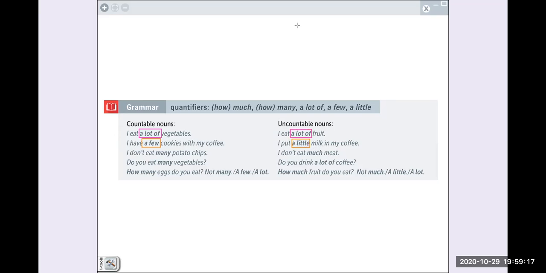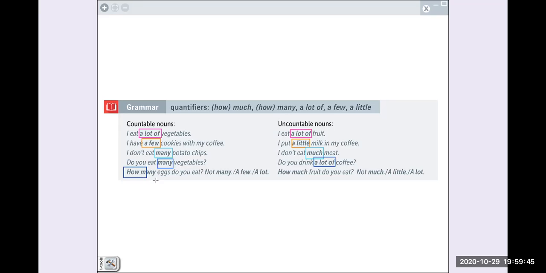Then we have here many for countable nouns. Much for uncountable nouns. And for questions, we have also many, and we can use also a lot of for questions, and we can use much too, right?